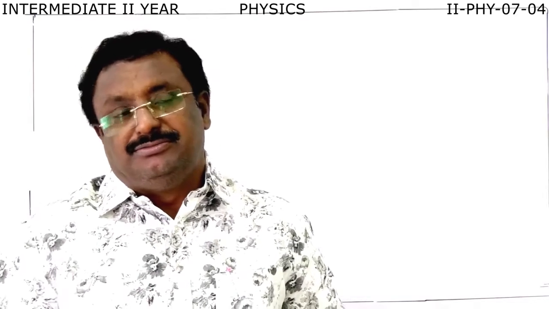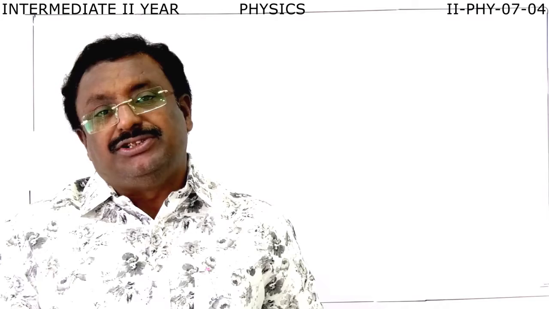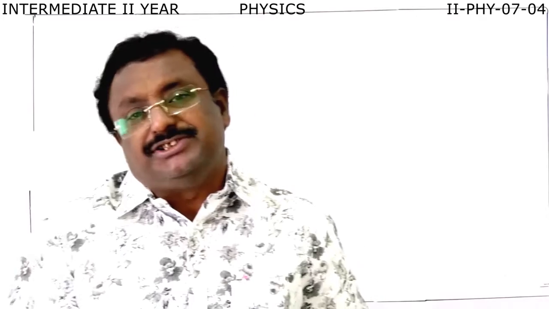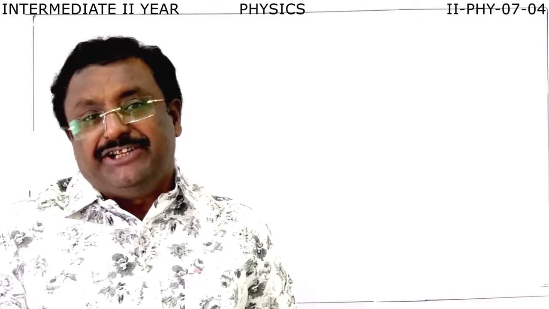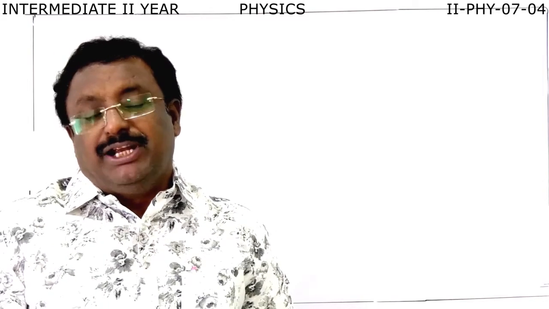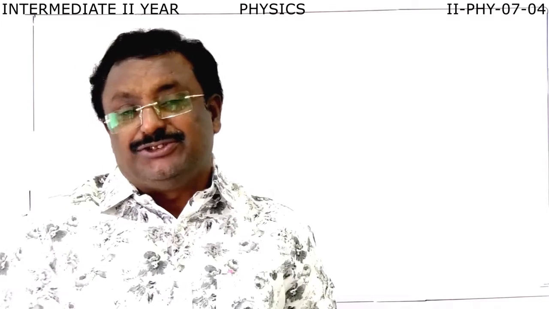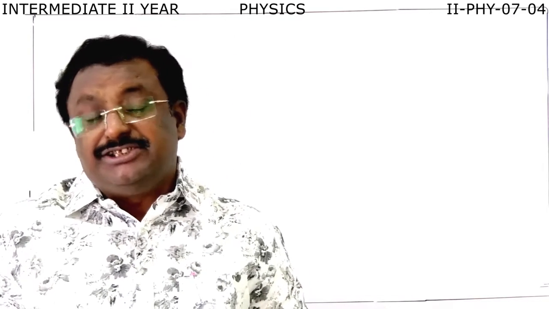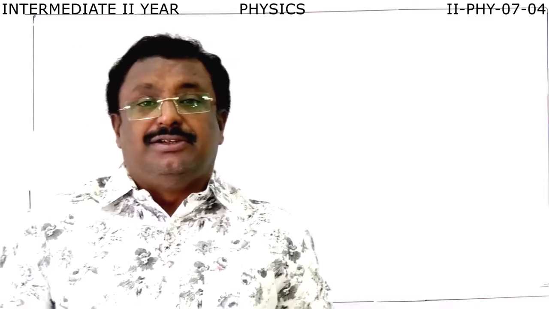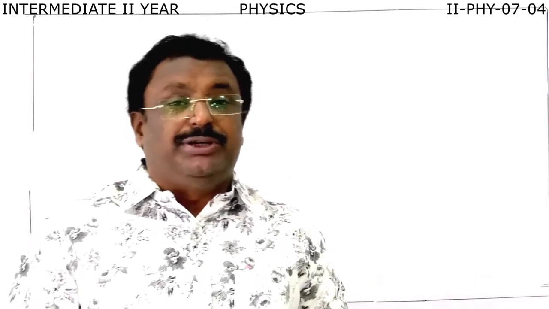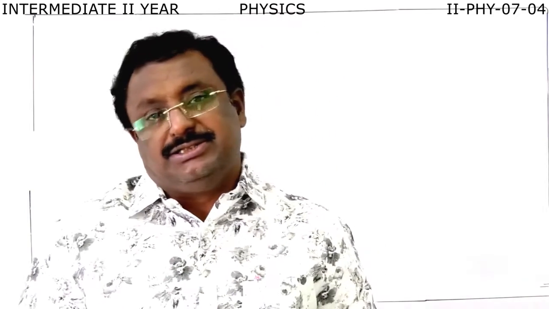In the previous part, we studied moving charges and magnetism. Now we are going to discuss the other part of moving charges and magnetism. In the previous part, you derived the magnetic field in various cases: the Biot-Savart law, Ampere's law, the magnetic field due to a current carrying coil, and the magnetic field in a solenoid and a toroid. At the same time, you also studied the magnetic dipole moment of a current carrying coil and the magnetic dipole moment of a revolving electron around the nucleus.